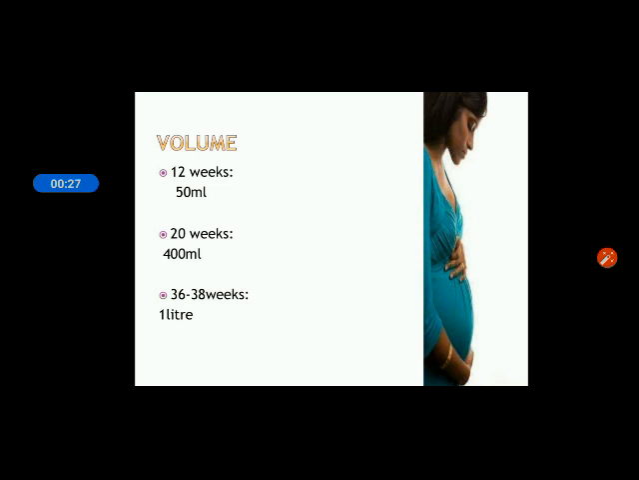The volume of the amniotic fluid is around 50 ml at 12 weeks, around 400 ml at 20 weeks, and between 36 to 38 weeks it will be 1 liter. After the 38th week of gestation, the amniotic fluid level will be around 500 to 800 ml, because after the 38th week the fetus is fully developed. At that time the baby will absorb more and more amniotic fluid. That's why there is a lack of amniotic fluid inside the uterine cavity.